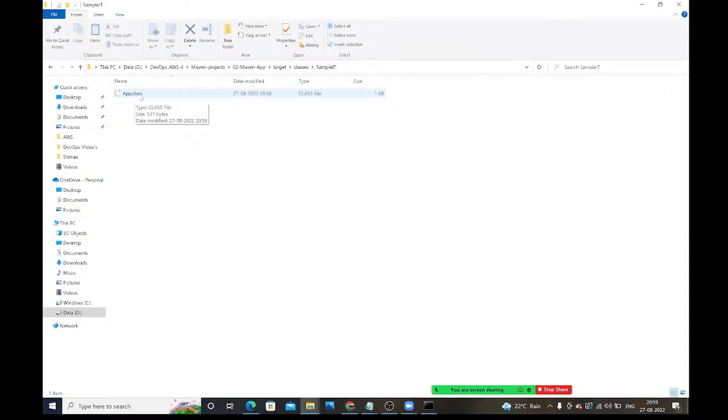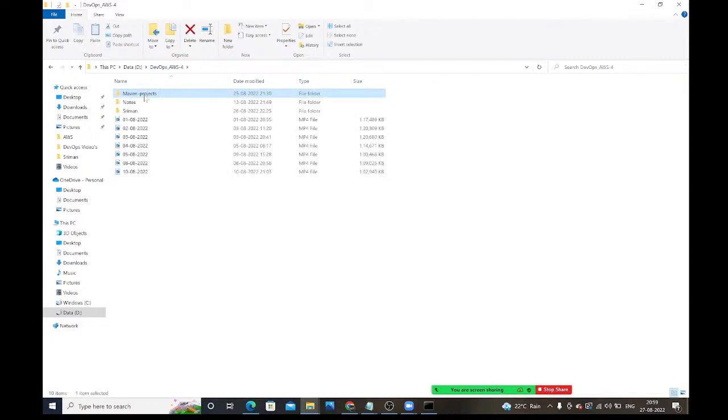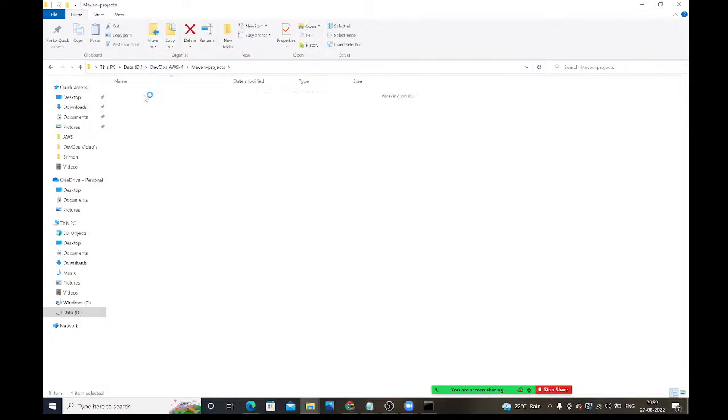Is it there or not? In the last session we have seen it. For App.java, a corresponding .class file is created here, inside the target folder. When do you get this target folder? Whenever you compile the project. Clear, guys? What is available inside the target folder? .class files. What do those .class files contain? Bytecode, zeros and ones, right?